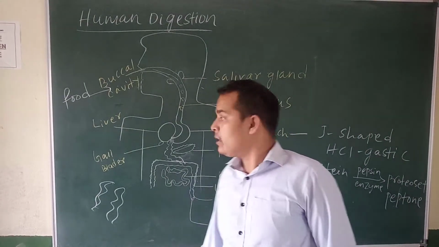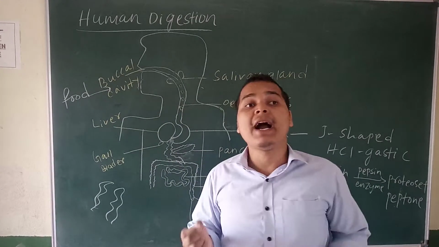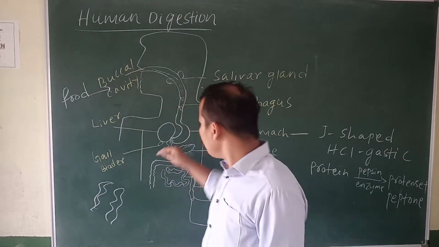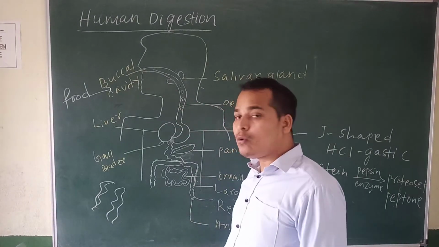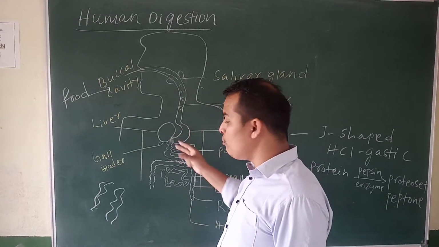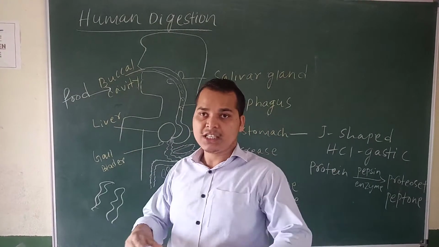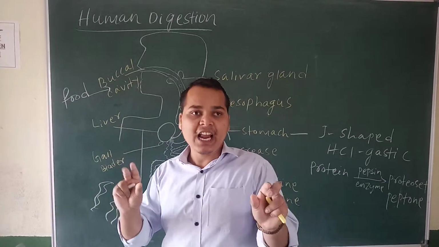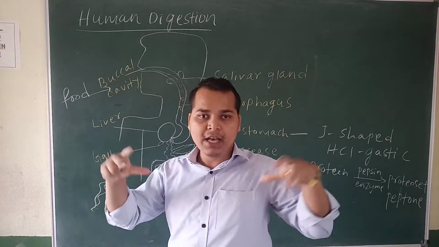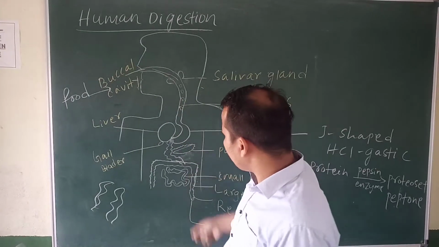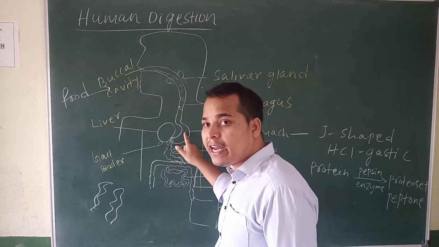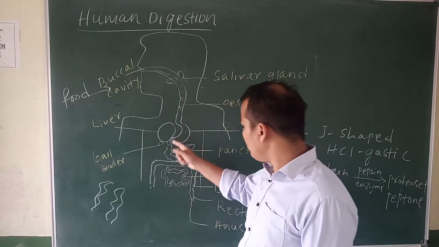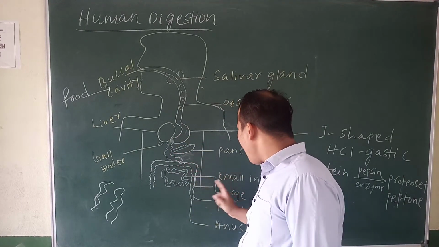Then the liver secretes bile juice. Bile juice is one type of enzyme which also mixes with the food. The gastric enzyme, the stomach HCl, and the intestinal enzymes all compress the food. Some of the food is digested here, and the remaining food comes to where? The small intestine.